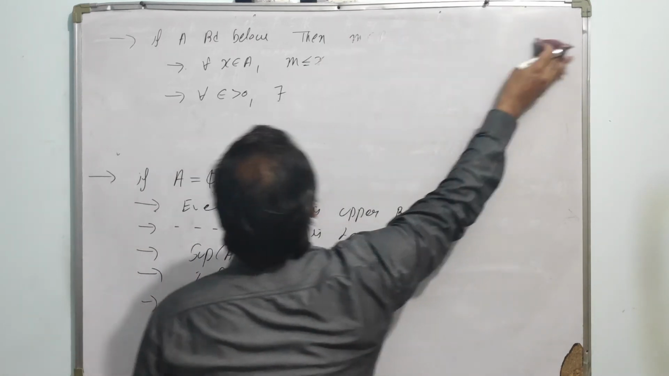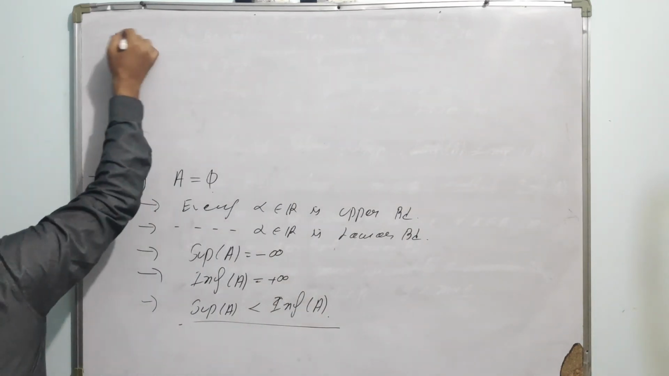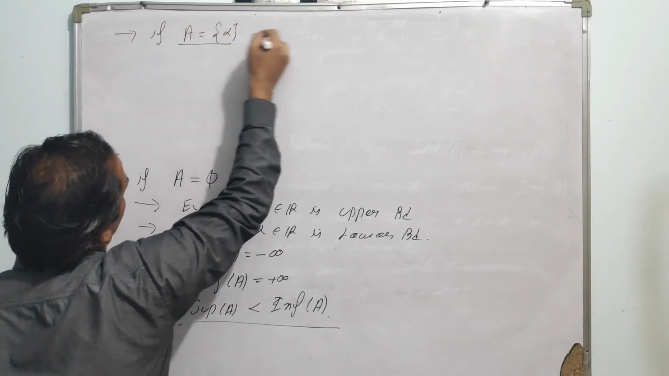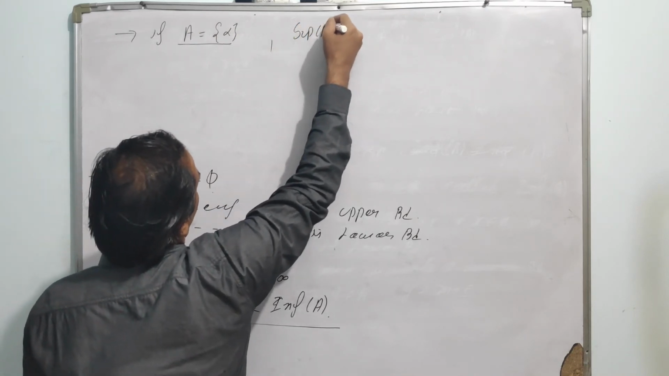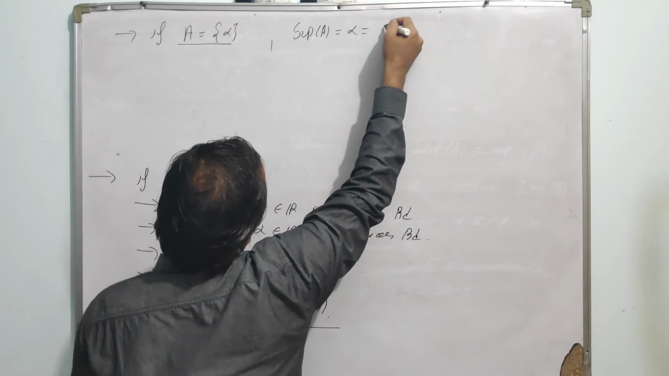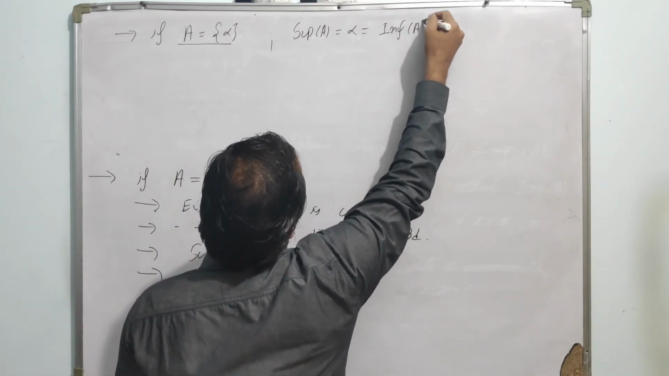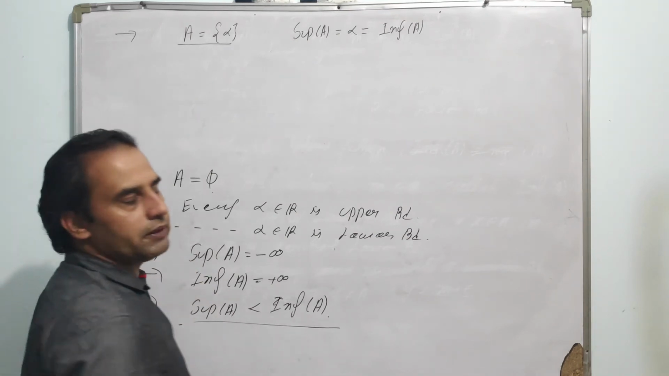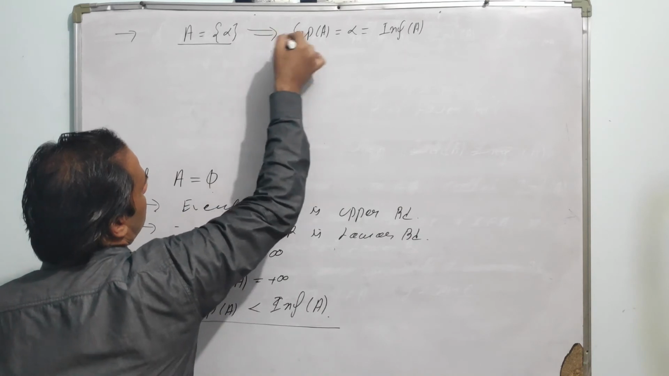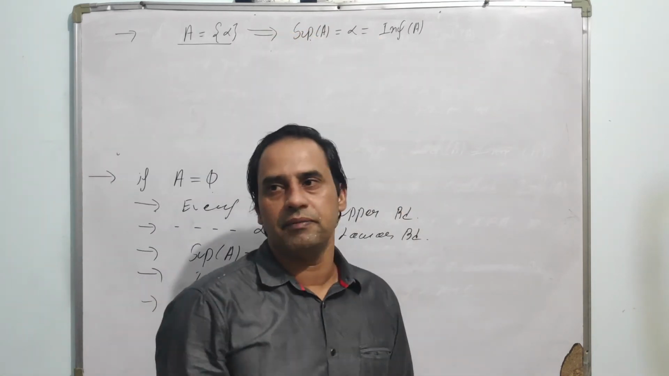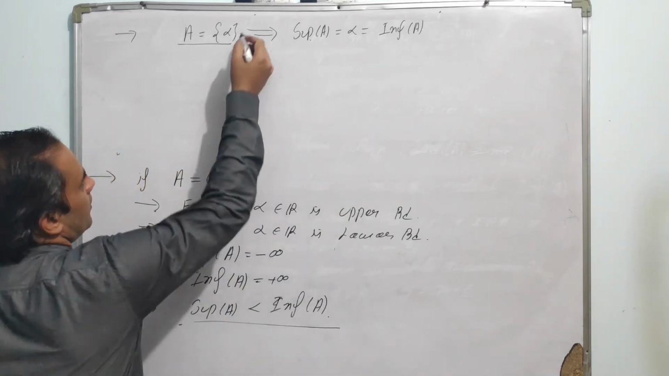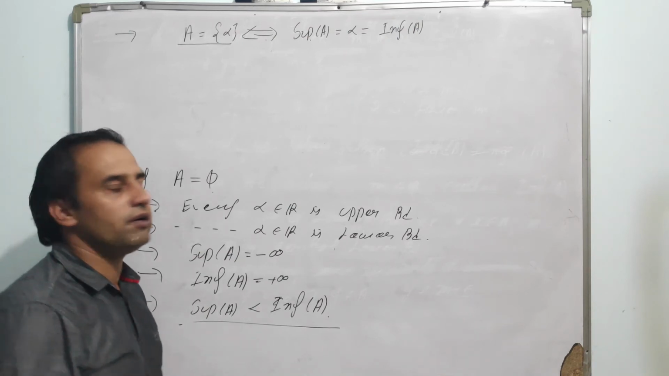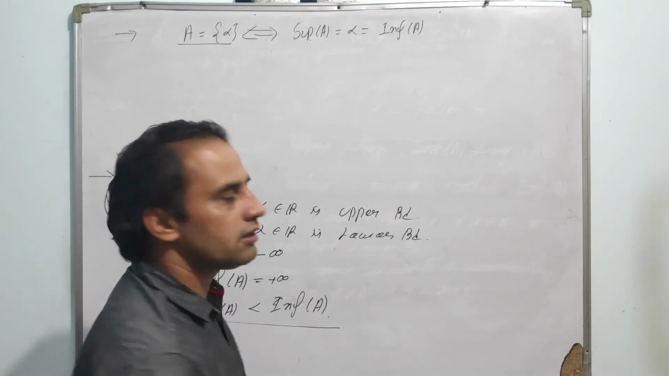Next, if we have a singleton set, that is, if A is any set with exactly one element, then the obvious property is that the supremum of A is equal to alpha, which is equal to the infimum of A. So if A is a singleton set, then the supremum must be alpha and the infimum must be alpha. And conversely, if the supremum of a set is the same as the infimum of the set, then by definition it must be a singleton set. So a set is a singleton set if and only if its supremum and infimum are the same.